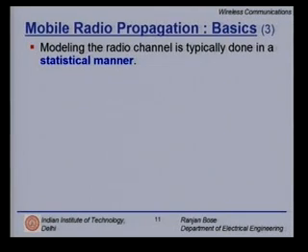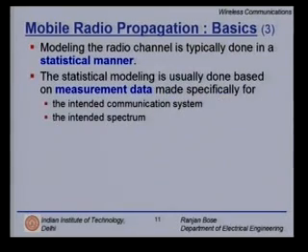Modeling the radio channel is typically done in a statistical manner, because we need a very good channel model in order to simulate the system that we want to put in place. The statistical modeling is usually done based on measurement data.